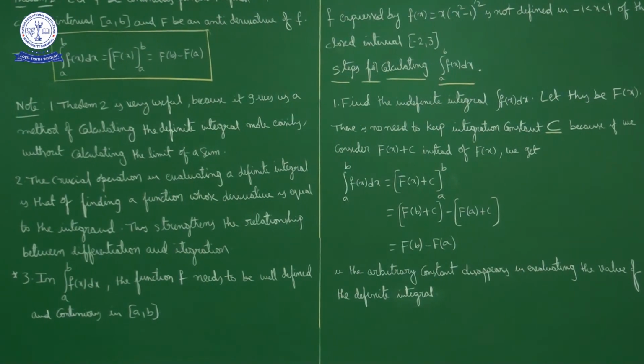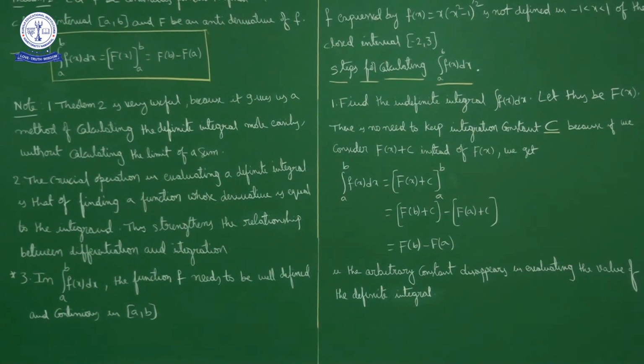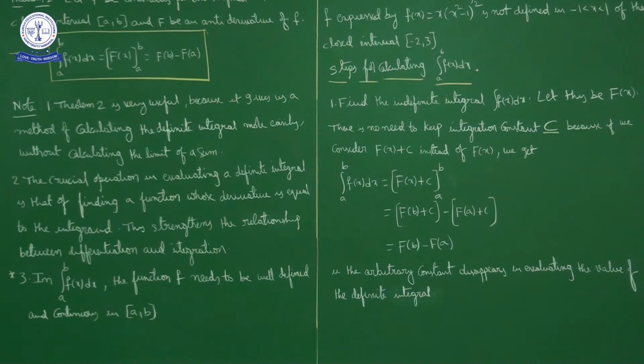Next we will discuss the steps for calculating the definite integral from a to b of f of x dx. Here, first of all, find the indefinite integral. Simply calculate the integral of f of x dx. First find the indefinite integral, integral f of x dx, and let it be capital F of x. So the integral of f of x dx is equal to capital F of x.